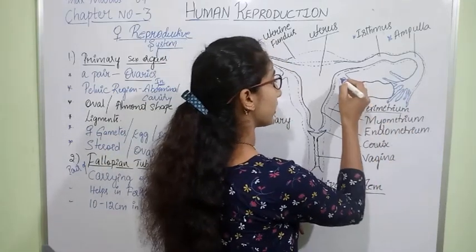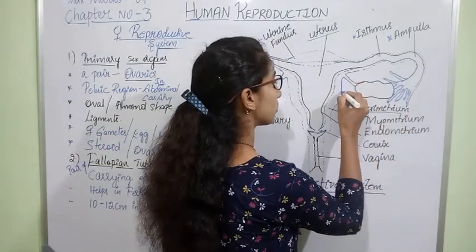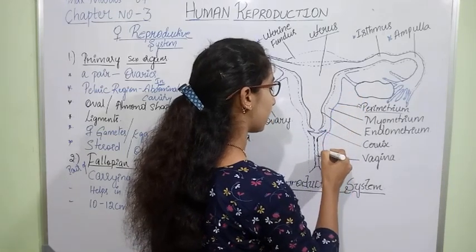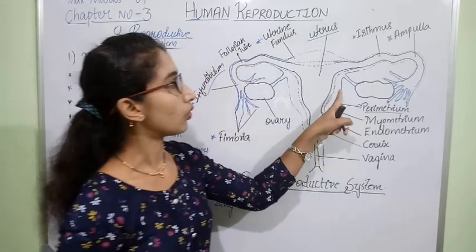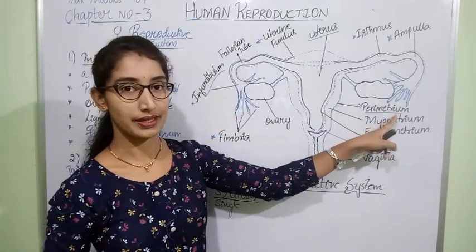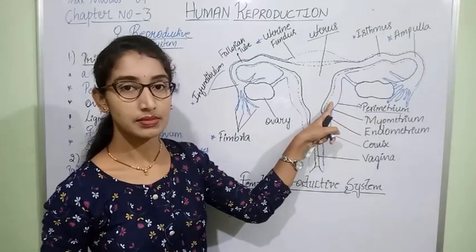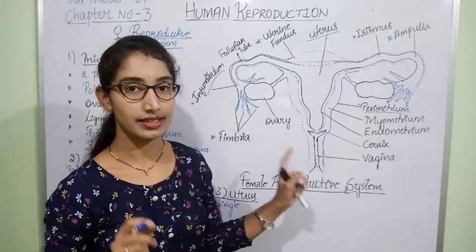Outermost thin layer is called perimetrium, and next to the perimetrium there is a second layer